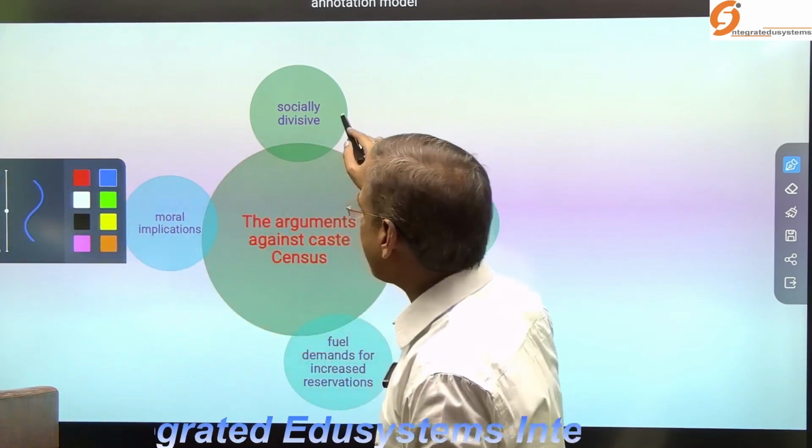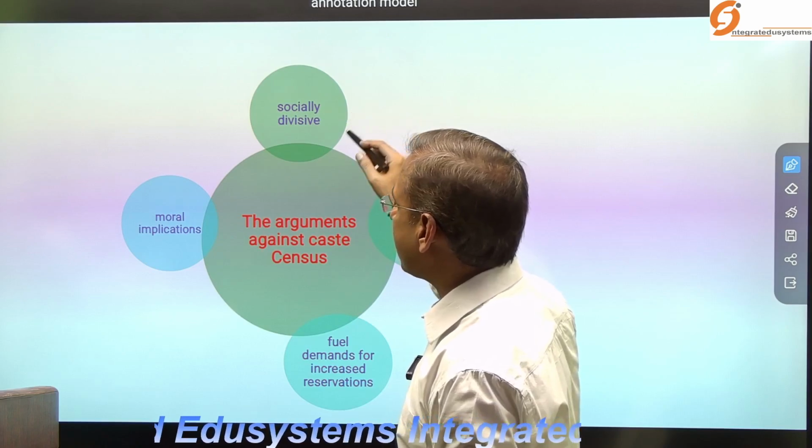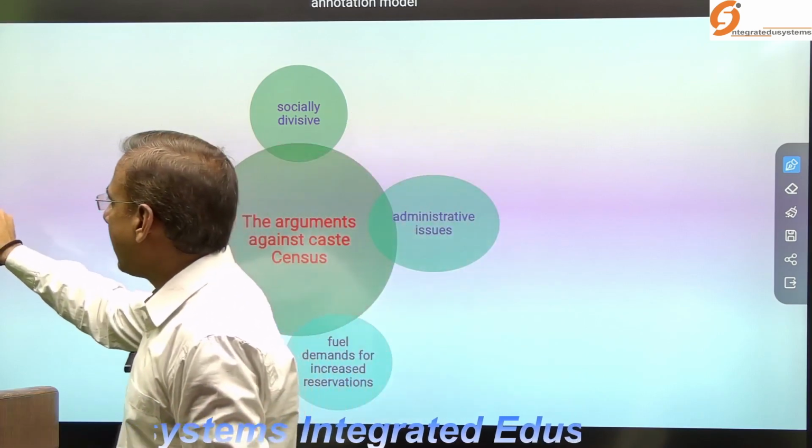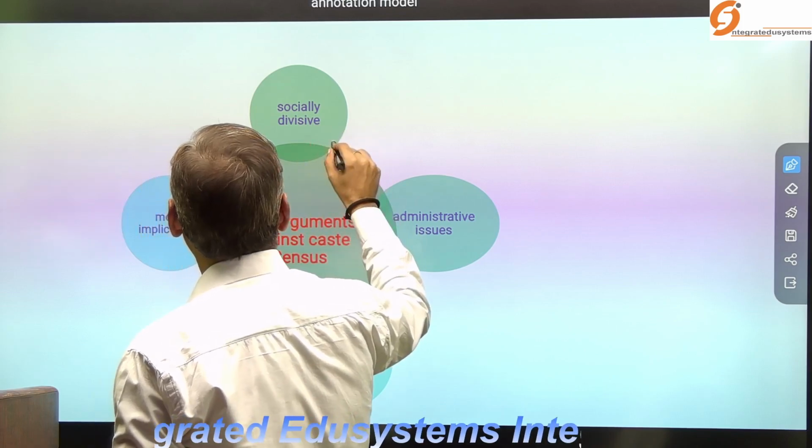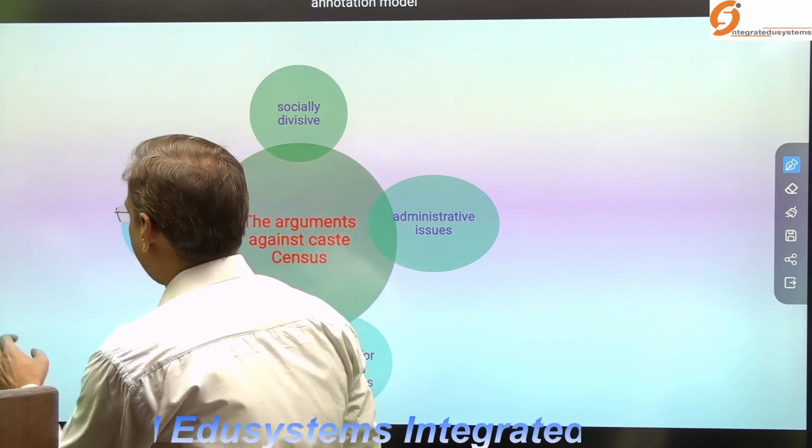it may divide the society based on caste, because caste is a very important aspect, as I have said.